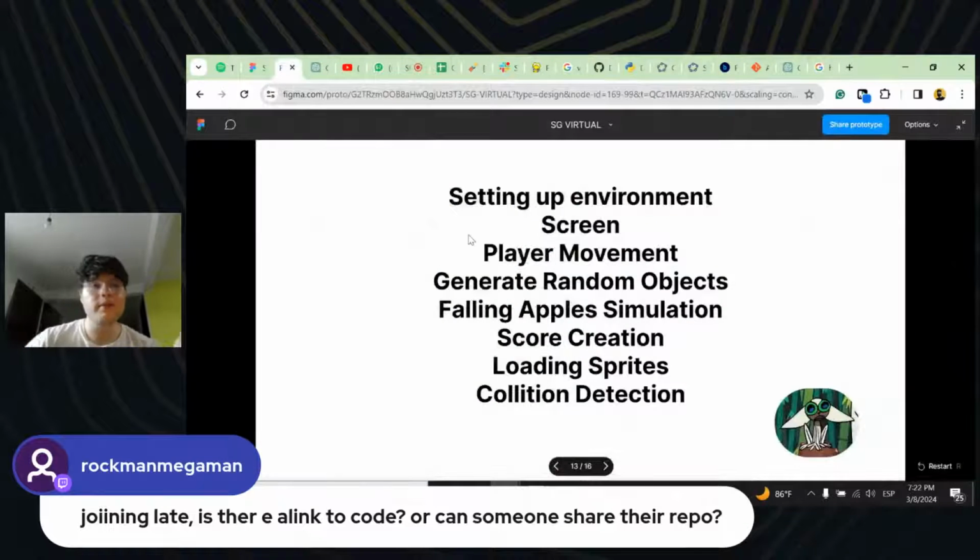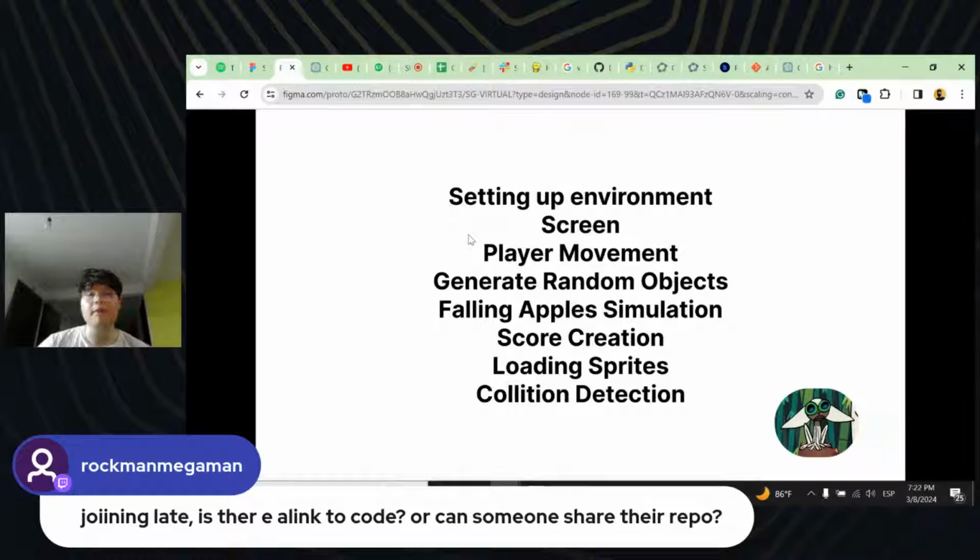So well, looks good. Looks like we have generated our random objects and our final apple simulation. So what now? I think before getting into our score creation or loading of our sprites, we should be getting our collision detection, so we can know whether the player has touched an apple or not, right?